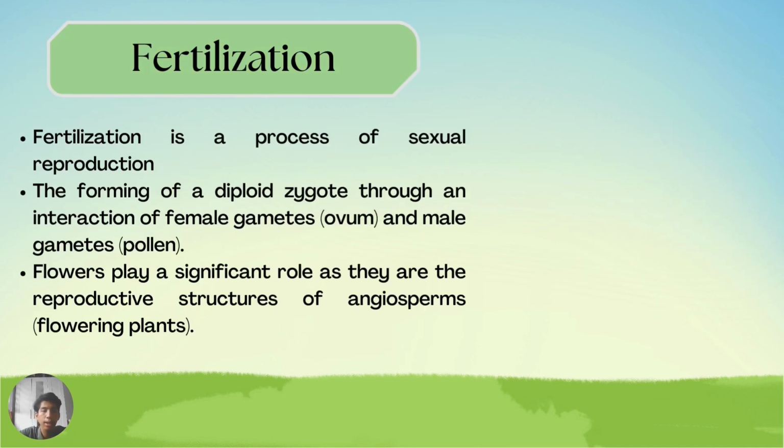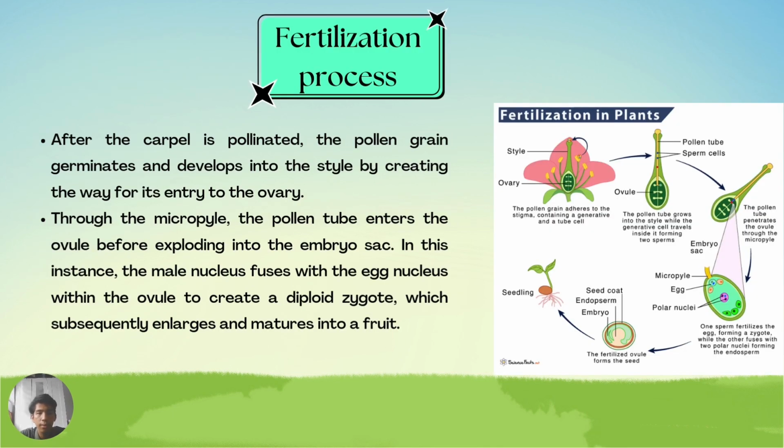So next we go to fertilization. Fertilization is a process of sexual reproduction, the forming of a diploid zygote through an interaction of the female gamete, the ovum, and the male gamete, the pollen. Flowers play a significant role as they are the reproductive structures of angiosperms, the flowering plants. So this is the fertilization process.